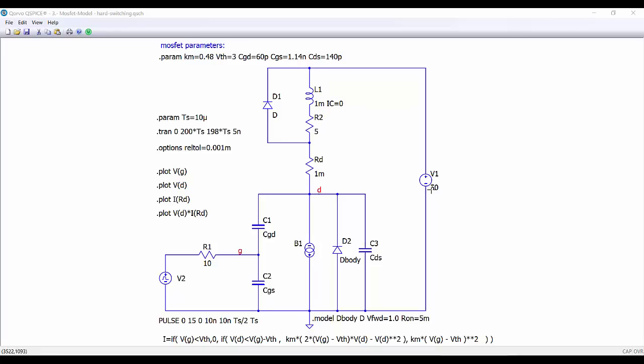The voltage here is 50 volts and this resistor is 5 ohms. So the DC current that is going to circulate through the inductor is approximately 5 amperes. And here we are plotting the different waveforms. So now we can run the simulation and see the results.